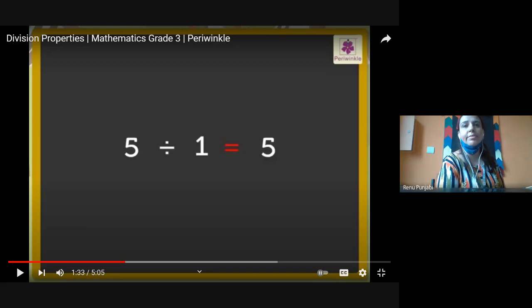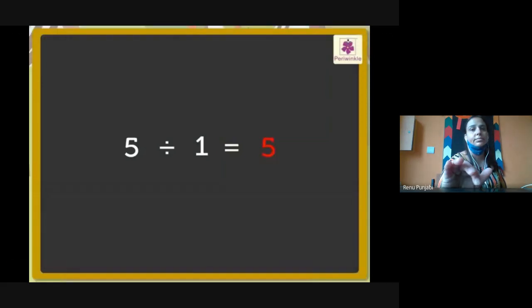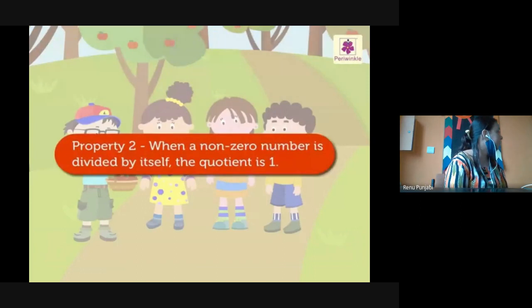Till here, everyone clear about the dividend and divisor? Yes. When the same number is divided by the same number, the answer will be 1. 36 divided by 36, what will be the answer? 1. And 36 divided by 1, what will be the answer? 36, the number itself.